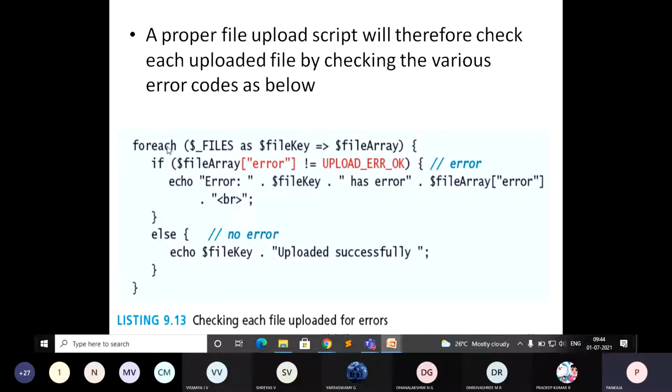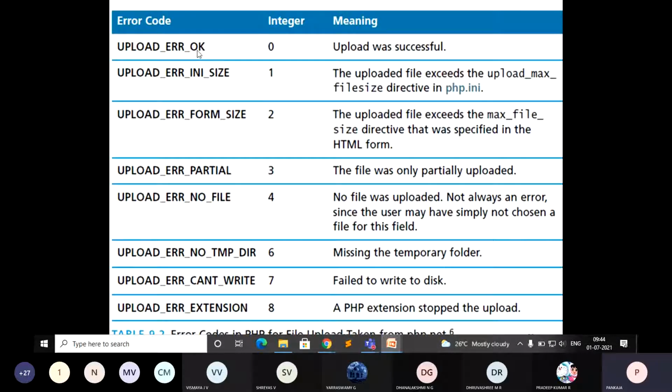Just as we wrote one small looping statement to access all the elements of $_SERVER, similarly here you can do that. foreach ($_FILES as $file_key => $file_array). Then you write: if $file_array['error'] is not equal to UPLOAD_ERR_OK, you are checking whether the file was uploaded successfully or not.